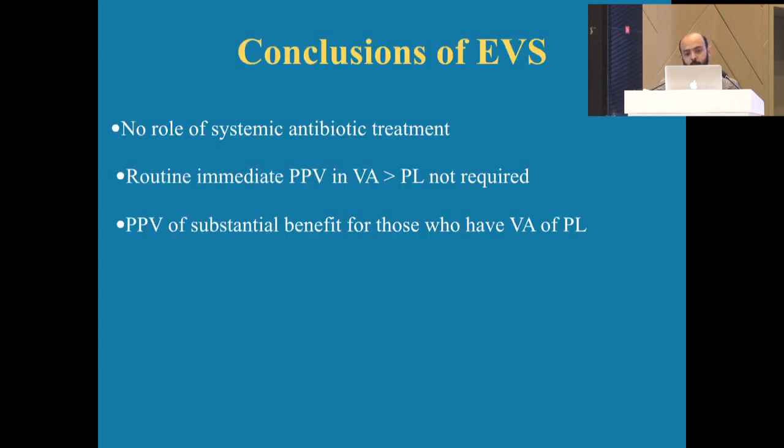So what were the conclusions of the EVS study? They said that there is no role of systemic antibiotic treatment. Routine pars plana vitrectomy immediately is not required when the visual acuity is better than PL. And pars plana vitrectomy is of substantial benefit only for those who have a visual acuity of PL only.